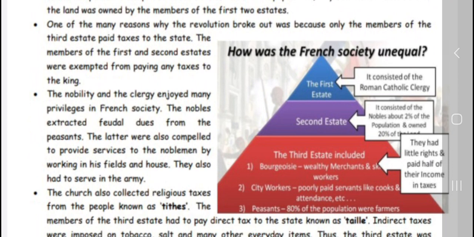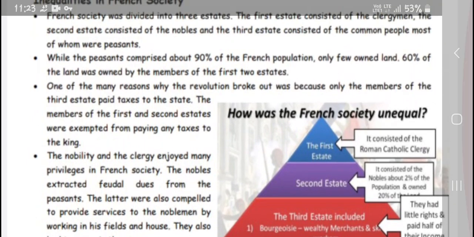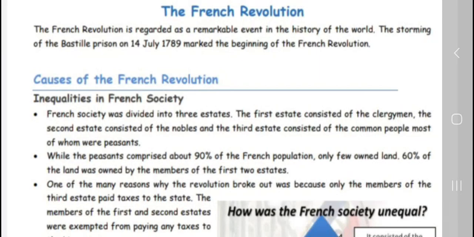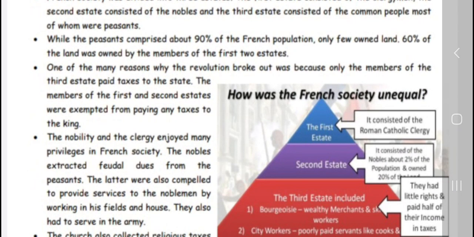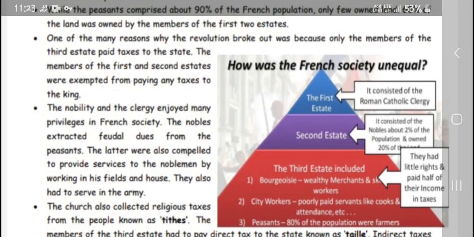Next, the nobility and the clergy enjoyed many privileges in French society. The peasants were compelled to provide services to noblemen by working in their fields and houses.